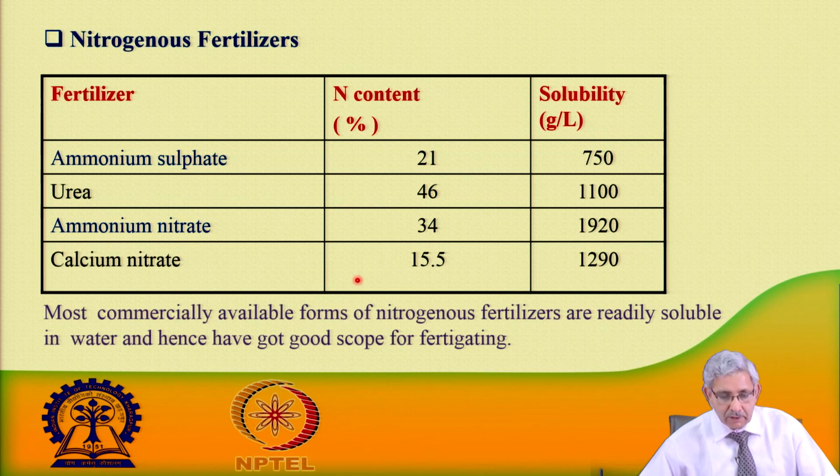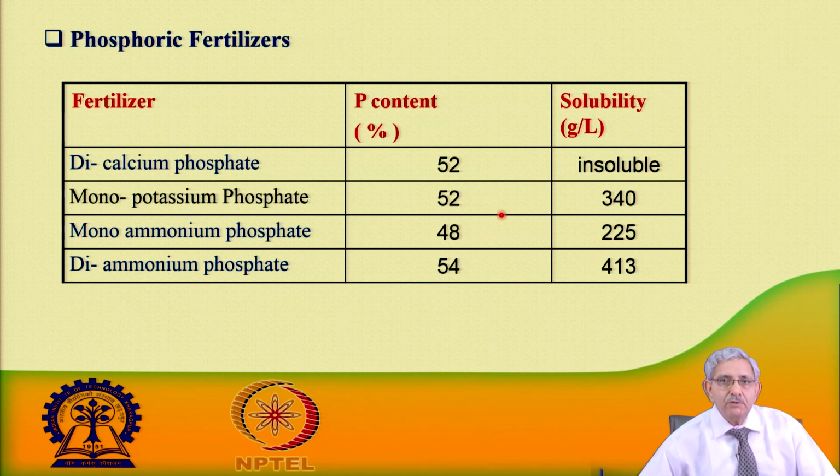So, this is highly soluble, and calcium nitrate is another compound which can be used. Most of the commercially available nitrogen fertilizers are readily soluble in water, and they do not have any problem for fertigation. So, they can be very easily used for fertigation. Phosphatic fertilizers could be dicalcium phosphate. It has a high phosphorus content of 52%, but the problem is solubility.